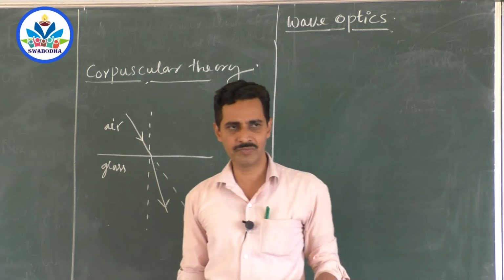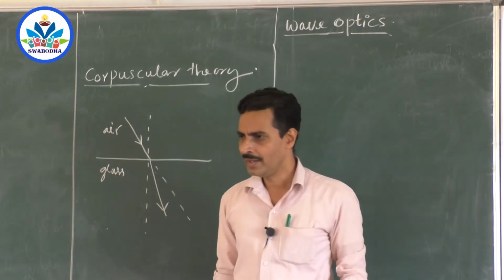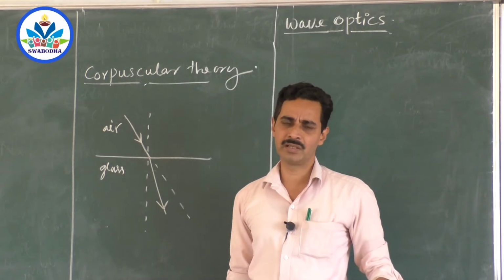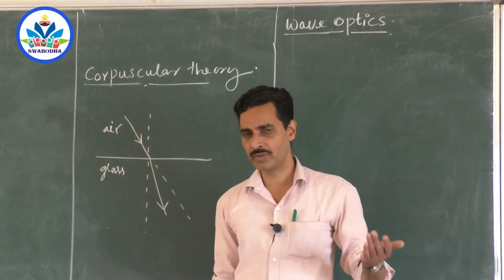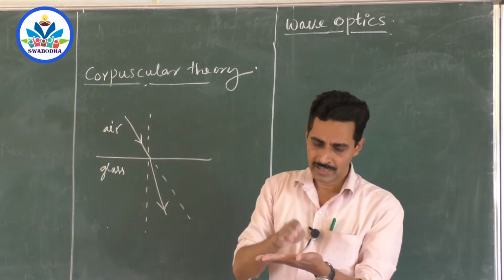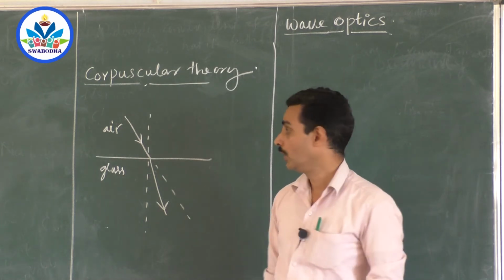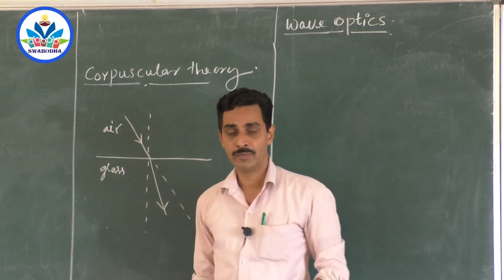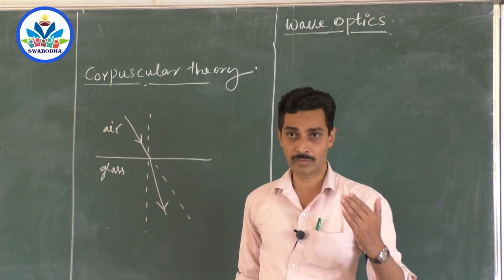In denser medium, definitely velocity of light should go on decreasing. And even then, the corpuscular theory had a small problem. Simultaneous reflection and refraction was not explained. When light falls on the surface of water, you know that a part of it gets reflected, a part of that light gets refracted. So what does that medium do then? Whether it attracts the corpuscles or reflects the corpuscles or repels the corpuscles.